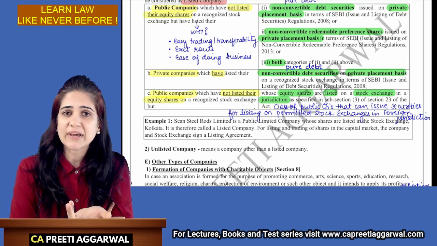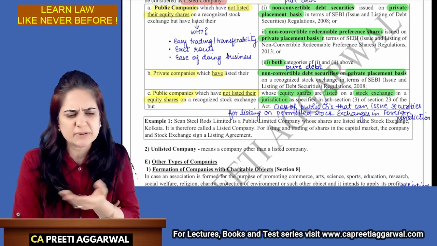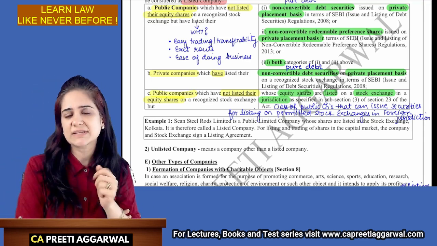So it is very difficult to exit in that case. It is very difficult to trade. Then people may be hesitant. They will say, why should we purchase your debt securities? We can't even list and sell it.